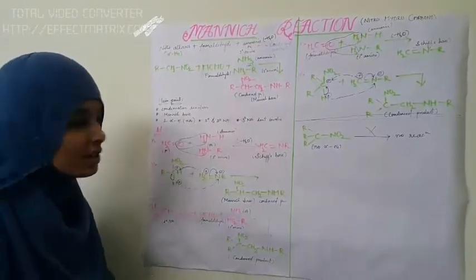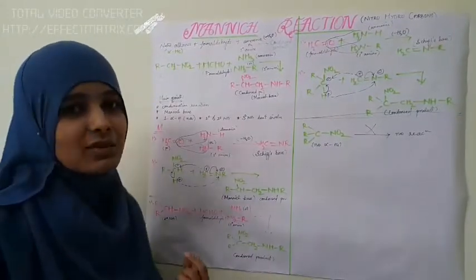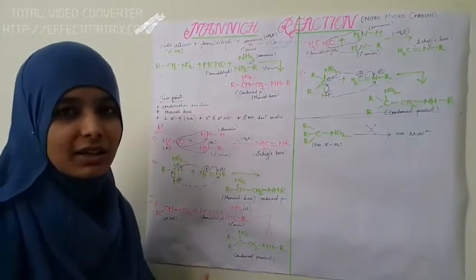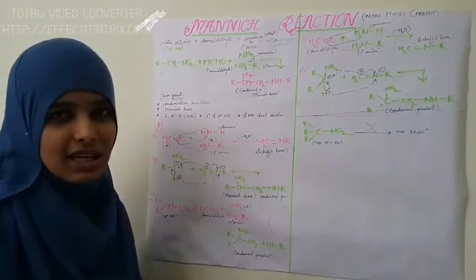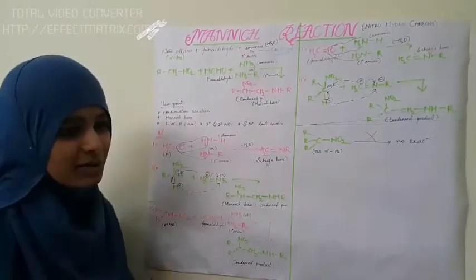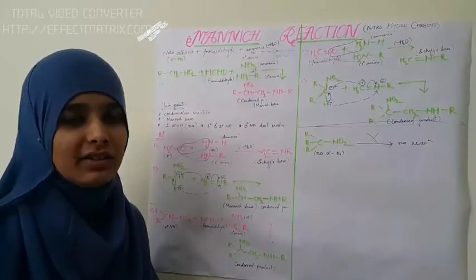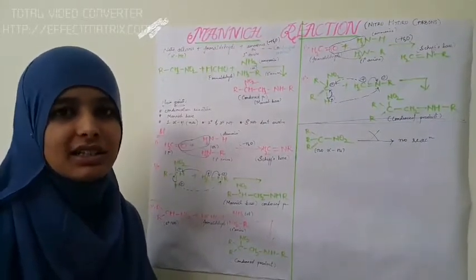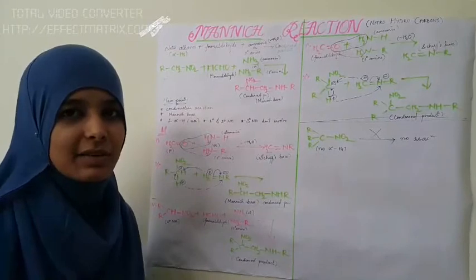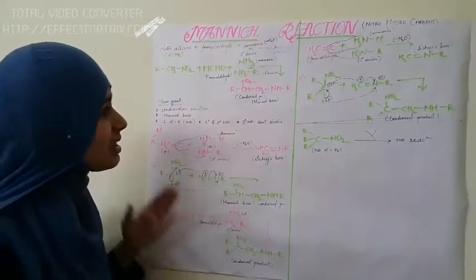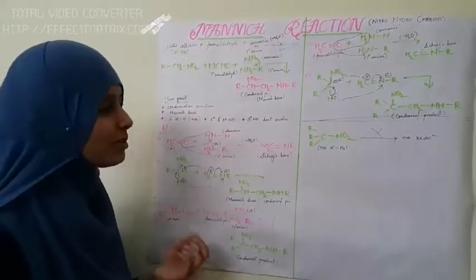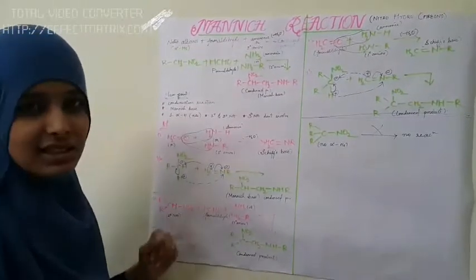The next point to be noted is that at least one alpha hydrogen should be present in the nitroalkane in order to be involved in this reaction. So only primary and secondary nitroalkanes are involved in this reaction because they contain alpha hydrogen. Tertiary nitroalkanes are not involved in this reaction due to the absence of alpha hydrogen. So these are the main points which should be kept in mind. And next, let us see the mechanism.